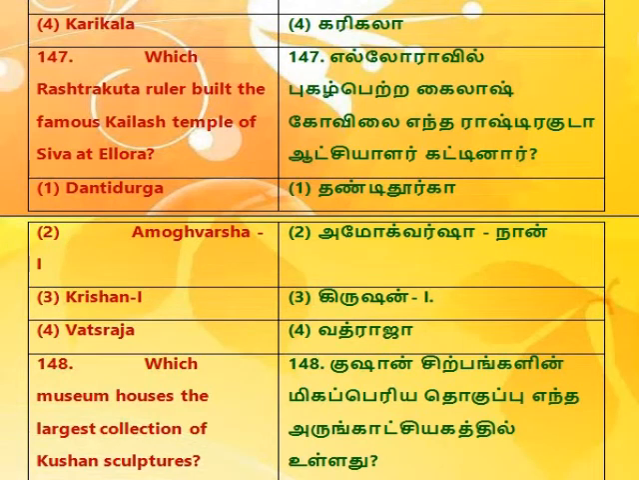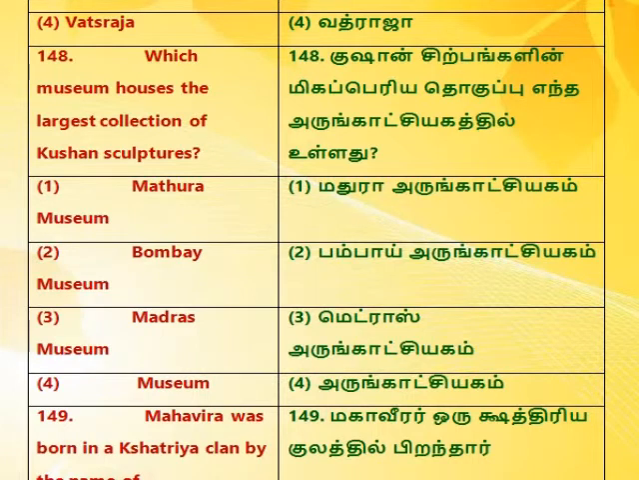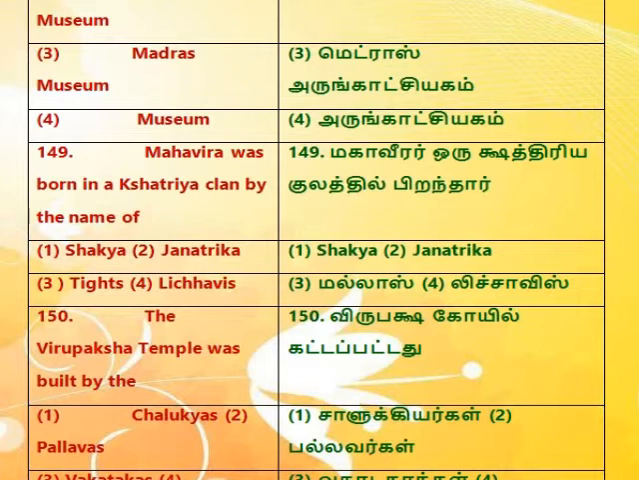147. Which Rashtrakuta ruler built the famous Kailash temple of Shiva at Ellora? 1. Dantidurga. 2. Amoghavarsha I. 3. Krishna I. 4. Vatsaraja. 148. Which museum houses the largest collection of Kushan sculptures? 1. Mathura Museum. 2. Bombay Museum. 3. Madras Museum. 4. Museum. 149. Mahavira was born in a Kshatriya clan by the name of 1. Shakya. 2. Jnatrika. 3. Tites. 4. Lichchhavis.